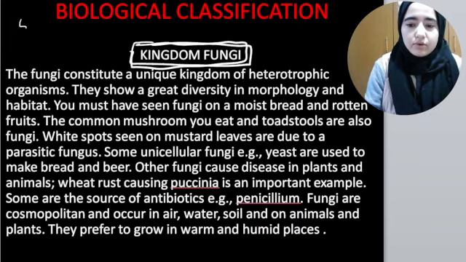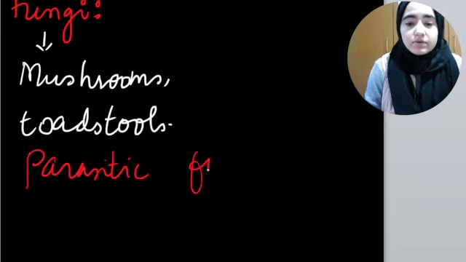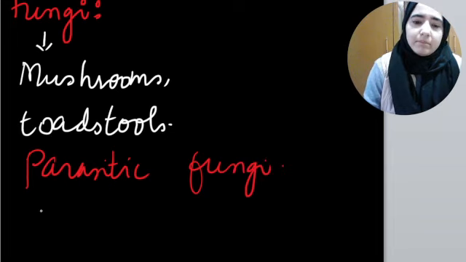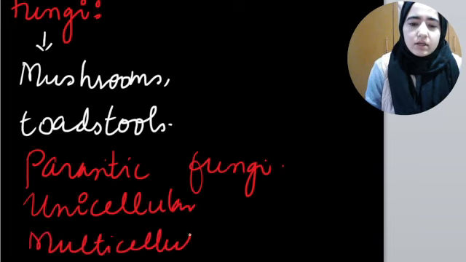I hope this concept of fungi is clear. Some of them are parasitic fungi, which grow on other organisms and obtain nutrients from them. Some of them are unicellular, and some of them are multicellular, right?